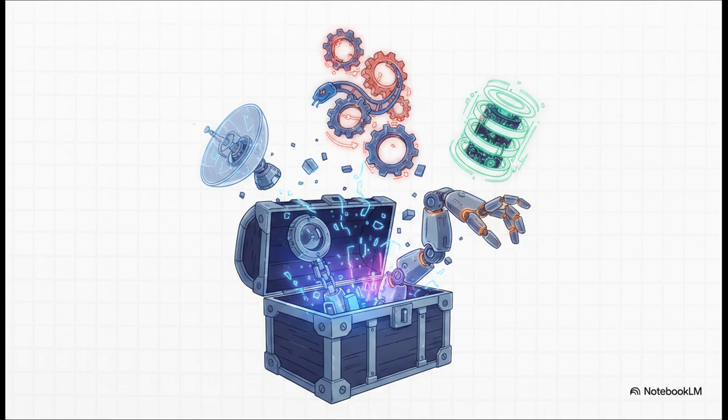Let's crack open that toolkit and see what's inside. We've got 4 core capabilities here. First, API execution. This is pulling live weather updates or stock prices. Second, database queries, like writing SQL on the fly to pull trade logs straight from your servers. Third, code execution, writing and running Python scripts for really complex calculations. And fourth, automation, actually triggering workflows or sending out alerts. These are the superpowers that turn our AI into a totally dynamic actor.